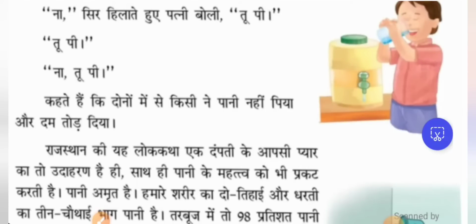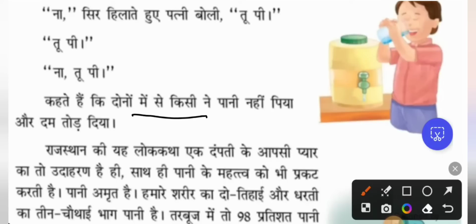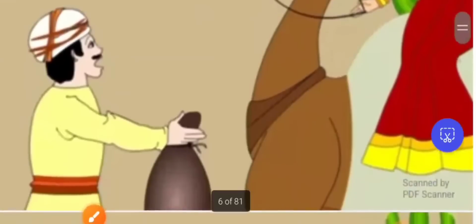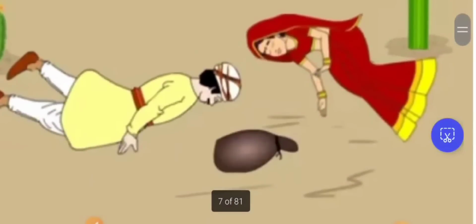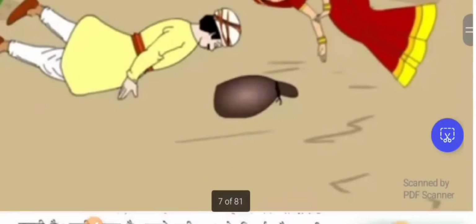कहते हैं कि दोनों में से किसी ने पानी नहीं पिया. So in the tale it is told that no one drank the water from that water bag, thinking the other person would drink. और दम तोड़ दिए means they have died. Okay. Can you see the image? The husband is telling you drink, the wife is telling no, you drink. Then they died without drinking the water.